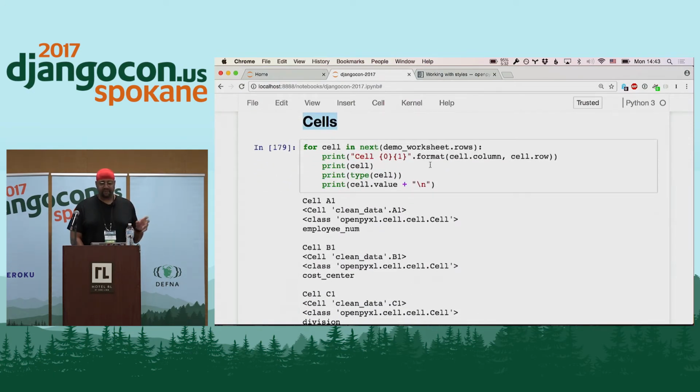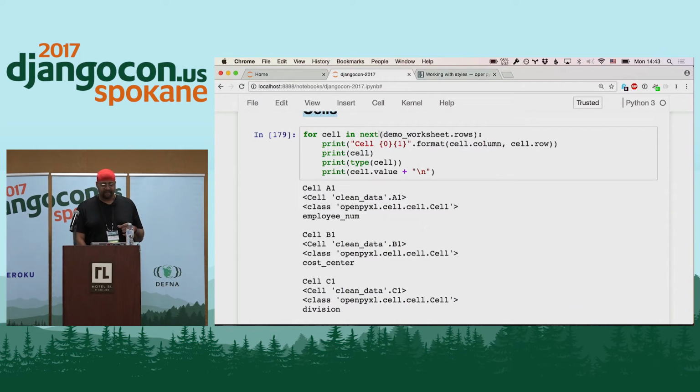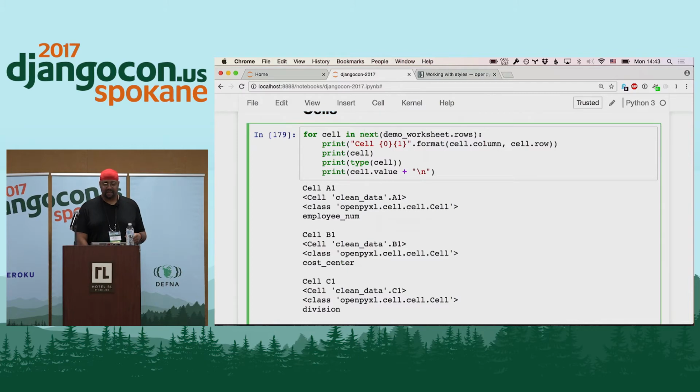I just want to show you some of the differences about cells. So for cell in next, demo worksheet.rows. Again, demo worksheet.rows is a generator object, and like I said, it gives you one new item at a time. To get one new item at a time, you can use this next function, which pulls one item out of that generator at a time.